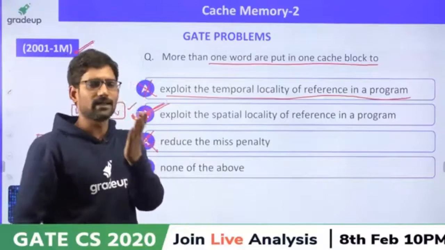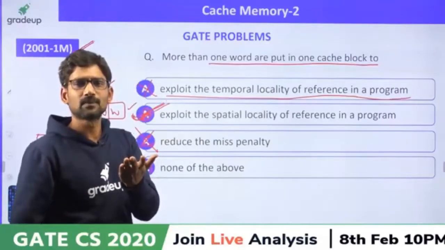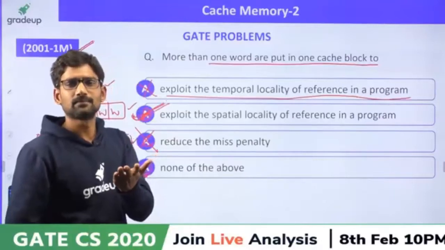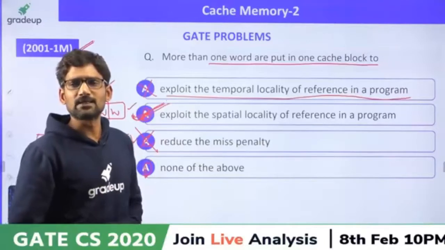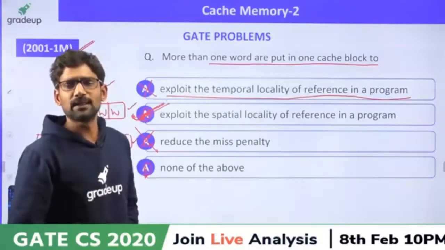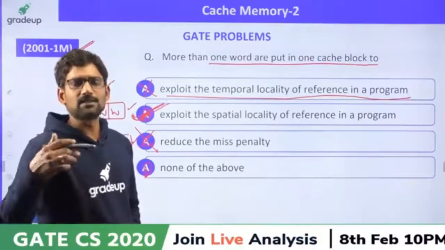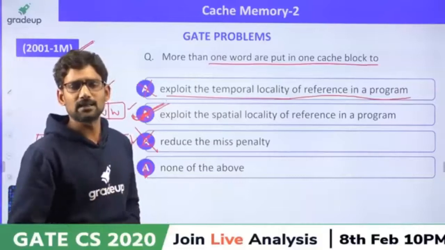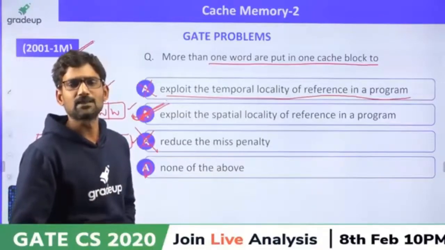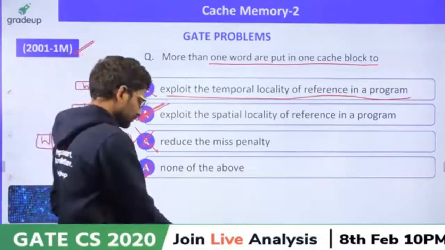So temporal locality and spatial locality become the same. Raunak Rai, miss penalty is the extra time required to bring the data to cache. Yes Raunak, when such a situation arises, I will explain when I discuss mapping techniques. That extra time, okay.